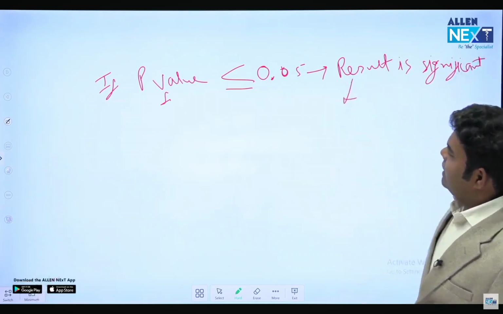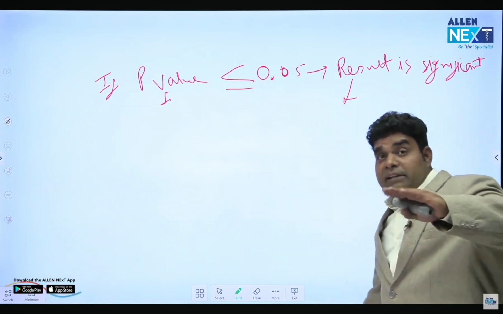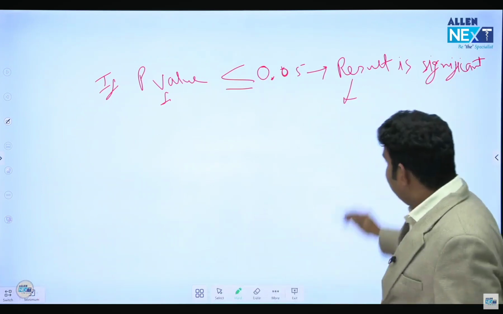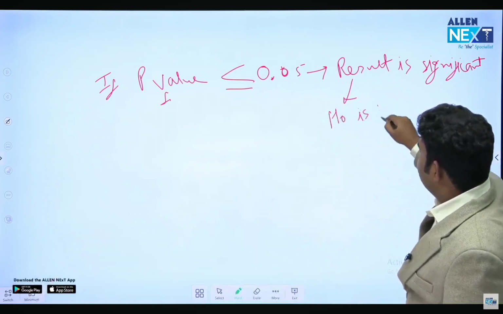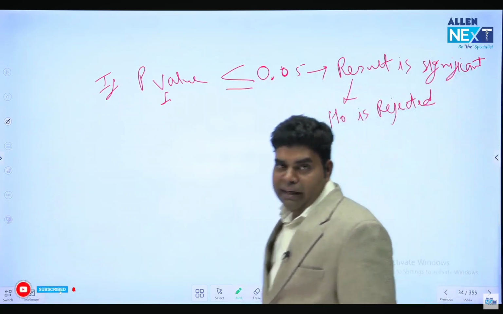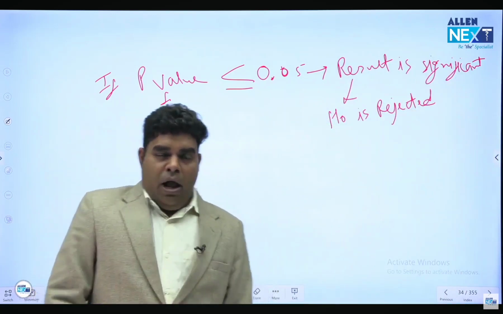Okay? That result is significant. And whenever result is significant, there is a null hypothesis which we created in the beginning, and we said that our medicine, our drug is useless. That null hypothesis is rejected. Okay? Do not forget this line. This is a very important line. Being asked in FMGE exam 2 times.